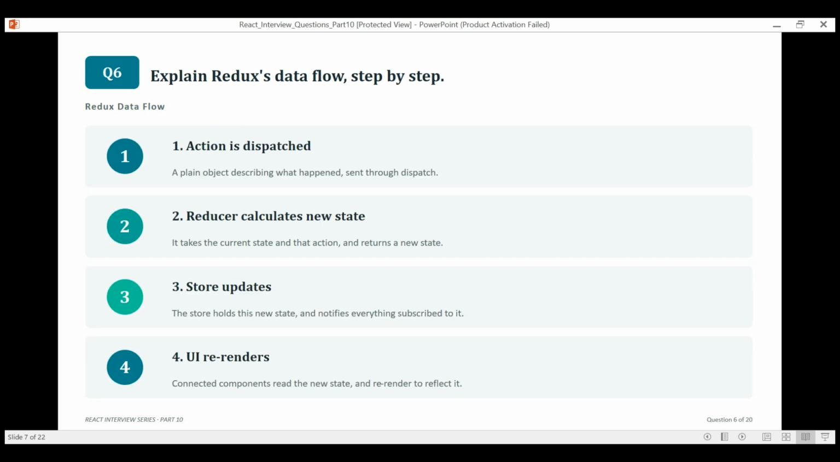Explain the Redux data flow step by step. Okay, so Redux data flow is a one-way loop. You dispatch an action, the reducer calculates a new state from it, the store updates and holds that new state, and any connected component re-renders to reflect it. Same loop every single time.